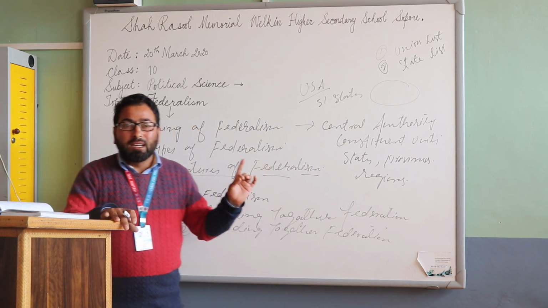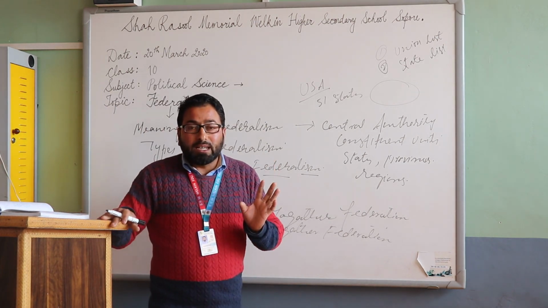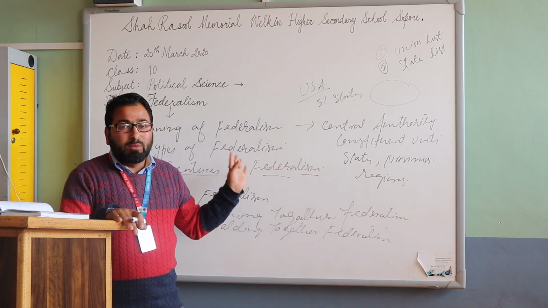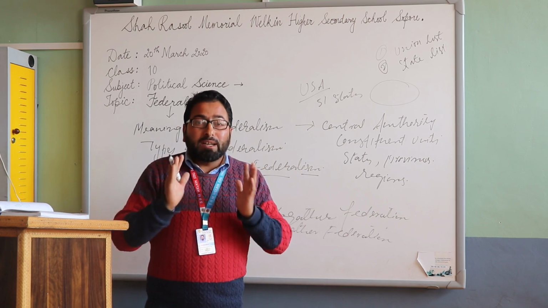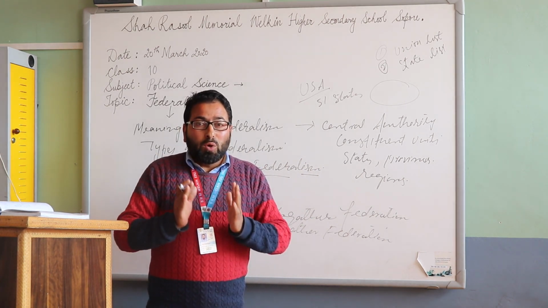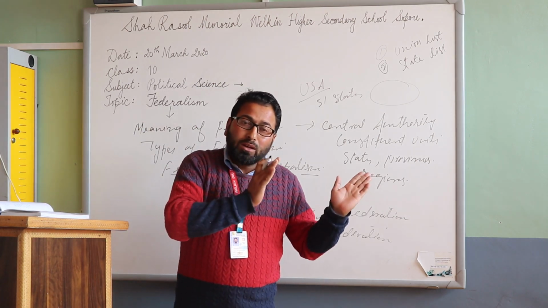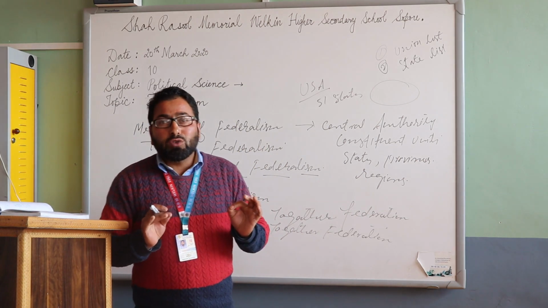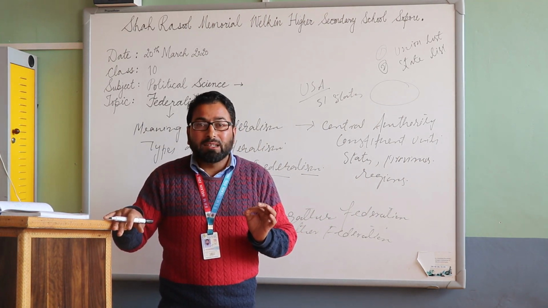The next feature is that in a democratic setup, especially in federalism, the powers of the government are specified in the constitution. So no level of the government has the right to take any power from another.